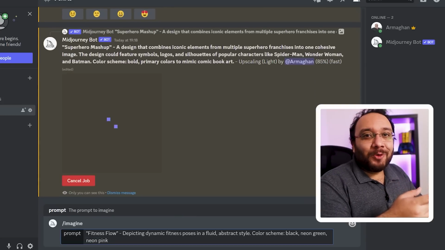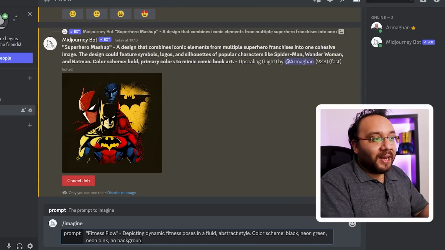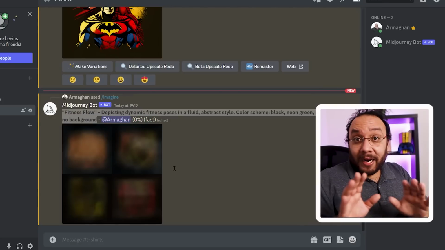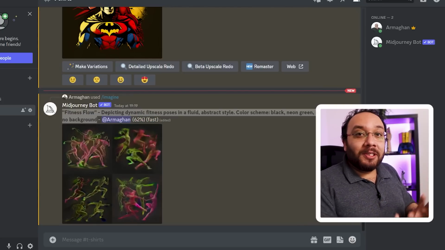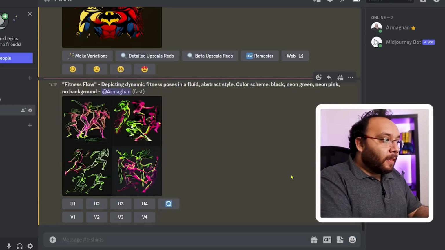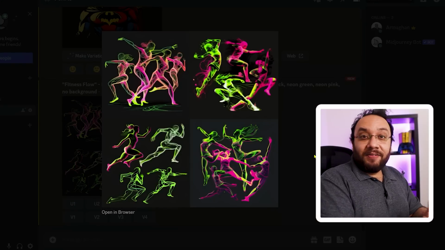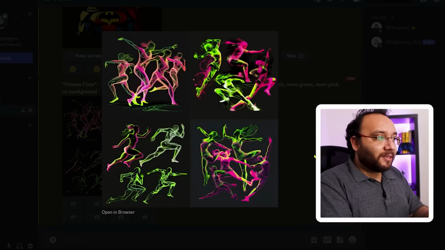Let's move on to the next prompt. I'm asking Midjourney to give me fitness flow. Color scheme black, neon green, neon pink, no background. And mind you, I am not writing these prompts. All of these prompts are coming directly from ChatGPT. These neon and pink color images are really pretty and can definitely be used on some gym wear designs.